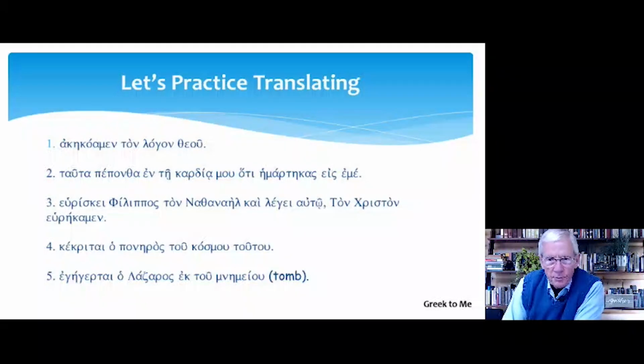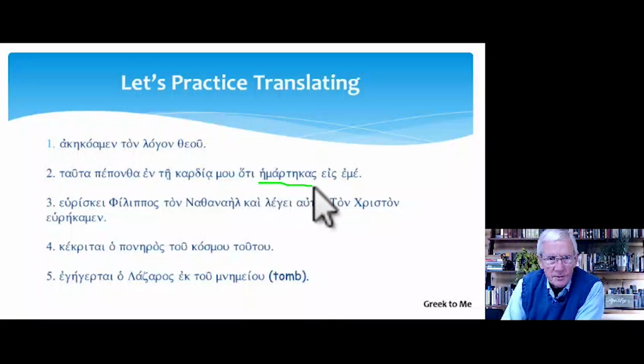All right, we have some practice here, and I'm going to hit my pause button and would ask that you do the same, and we'll come back and compare. All right, the first sentence should be translated as, we have heard the word of God. Akekoamen, perfect active indicative, first person plural, from akuo. Number 2, I have suffered these things in my heart because you have sinned against me.